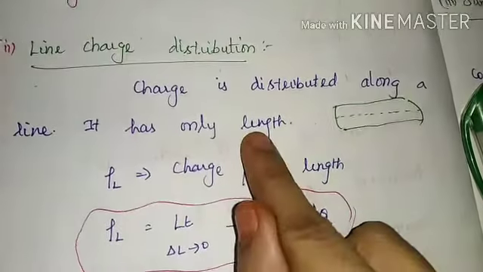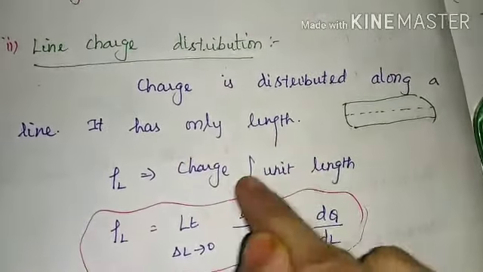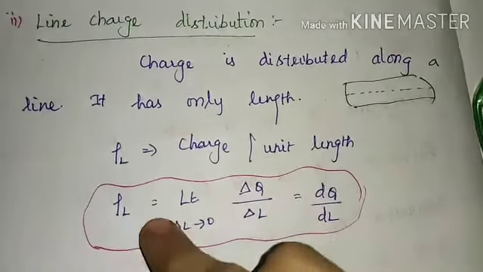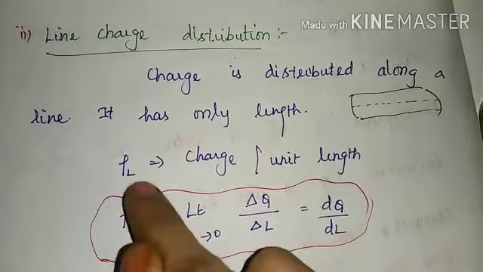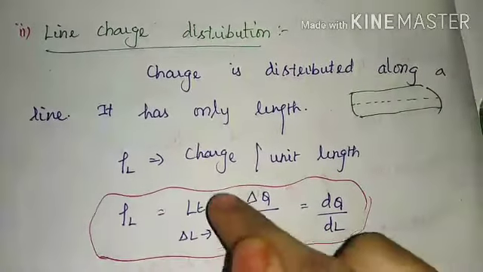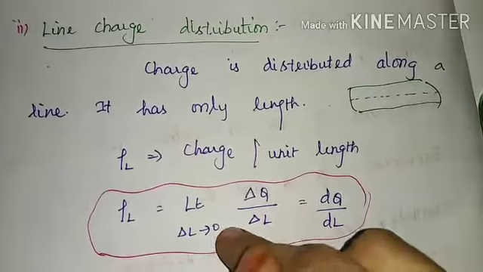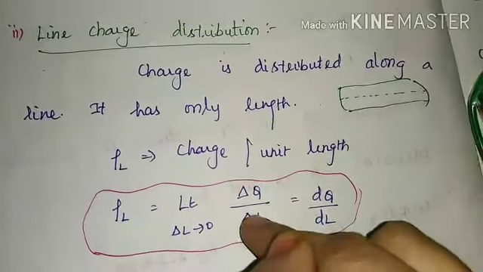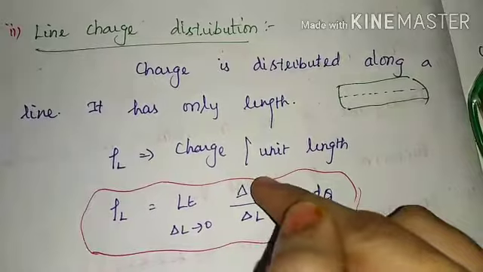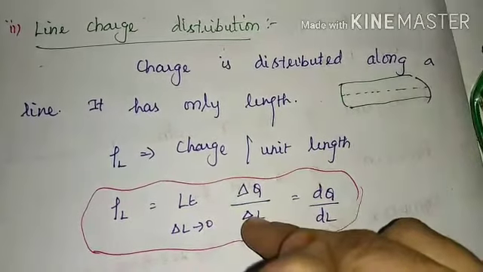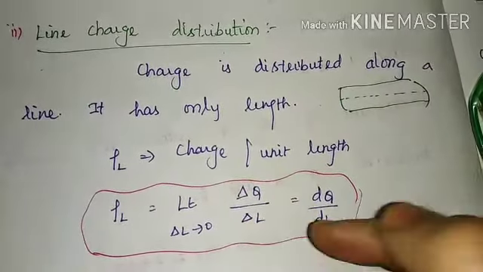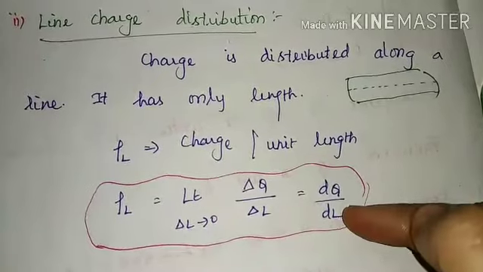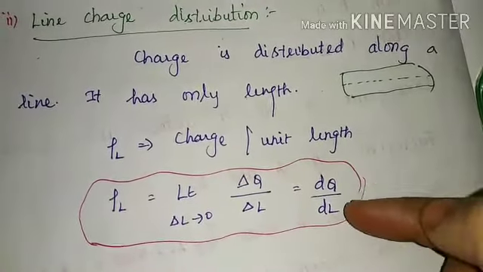Then, rho L is said to be the charge per unit length. Here we are having only length, right? So it is a charge per unit length. So rho L is said to be the line charge distribution. The formula for rho L is the limit delta L tends to 0, delta Q by delta L. This delta Q represents a small charge, and delta L represents the small length. Else we can say it as dQ by dL, where dQ is differential charge and dL is differential length.